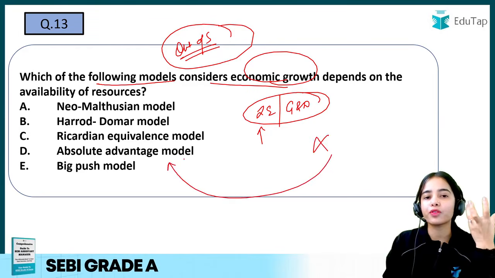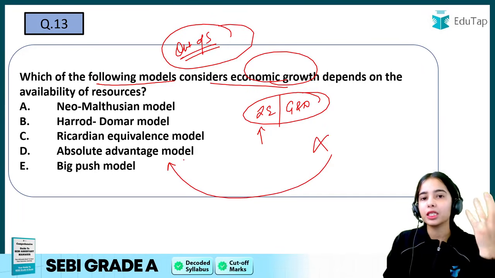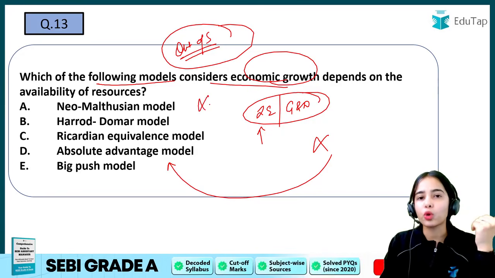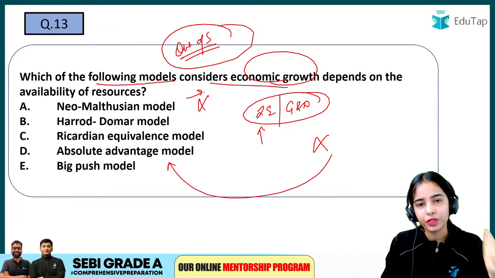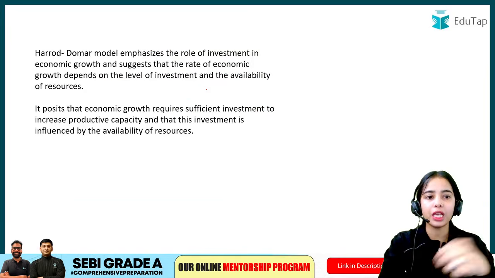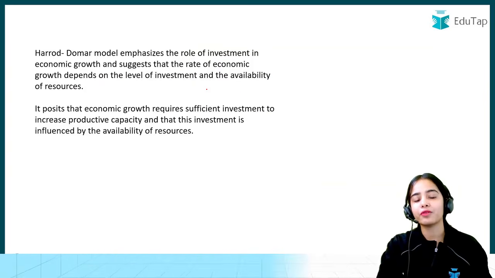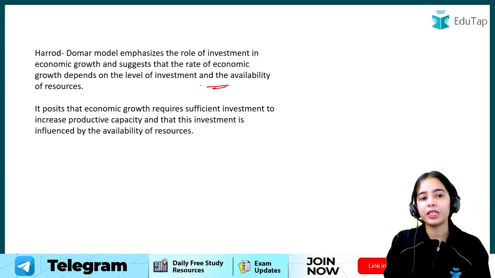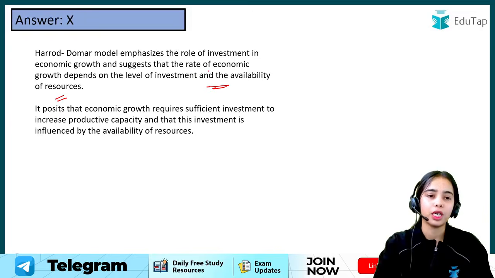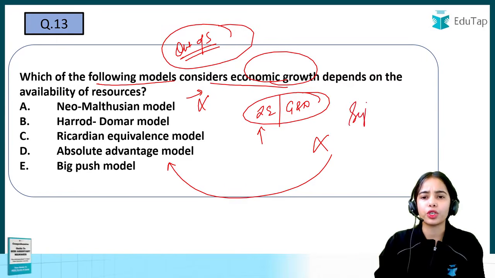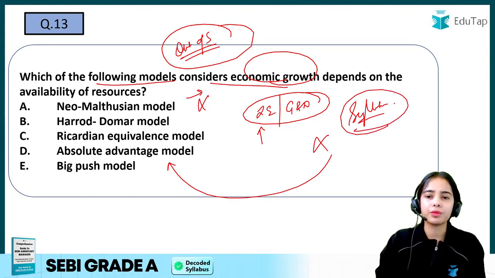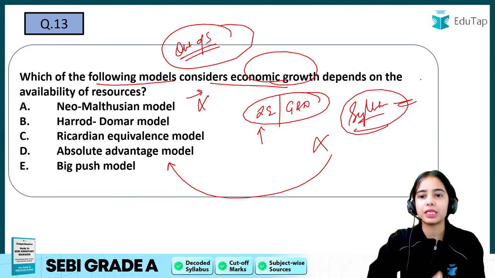So for such out of syllabus questions, either use logic, and if logic cannot be used, that means it is a factual question, then you will have to leave this kind of out of syllabus question. Okay, so it was the Harrod-Domar model that emphasizes the importance of the availability of resources for growth. But you cannot go through all such models, so do not put too much pressure on yourself. Just focus on your syllabus and try to complete it, because most of the questions that we are seeing are from the syllabus.